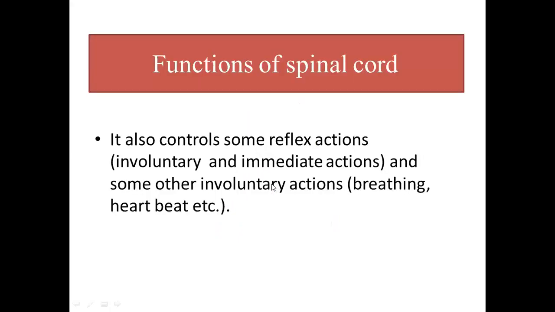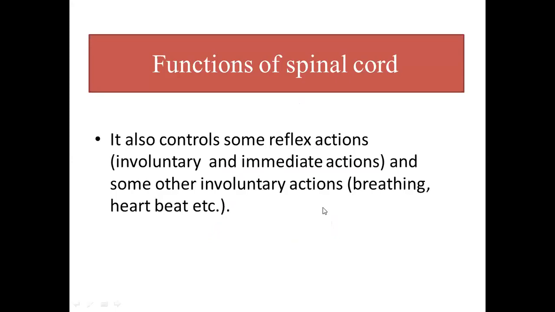And the second function is it controls some reflex actions, involuntary and immediate actions, and assists the part of the brain in controlling other involuntary actions like breathing and heartbeat, because breathing and heartbeat are also those actions which are not under our conscious control 100%.